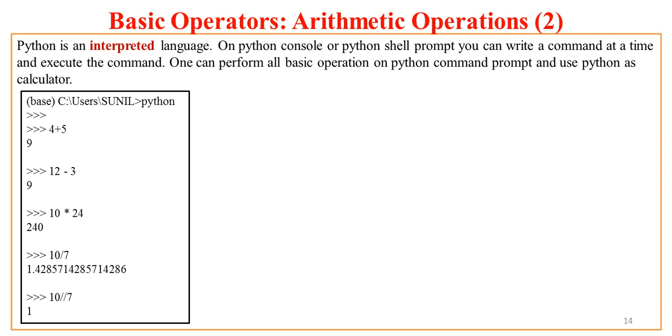Now, as Python is an interpreted language, it can be effectively used as a calculator. You need not go to any compiler or interpreter editor, type the program there, compile the program, and then go for execution. This is the traditional way of executing programs in C, C++, or Java. But in Python, you can directly go to the prompt and perform the operations just like you do in a calculator.